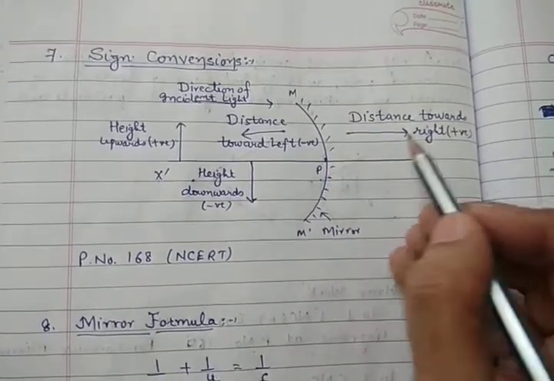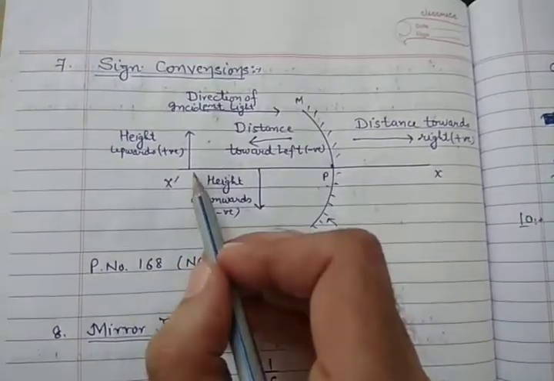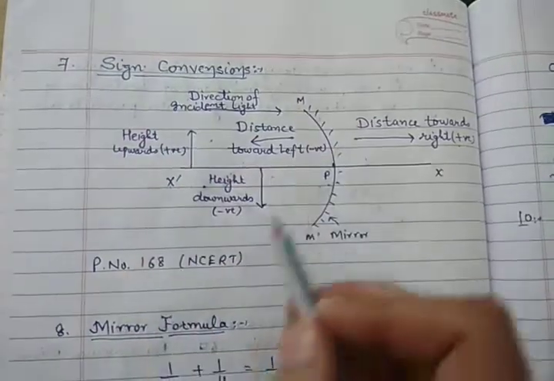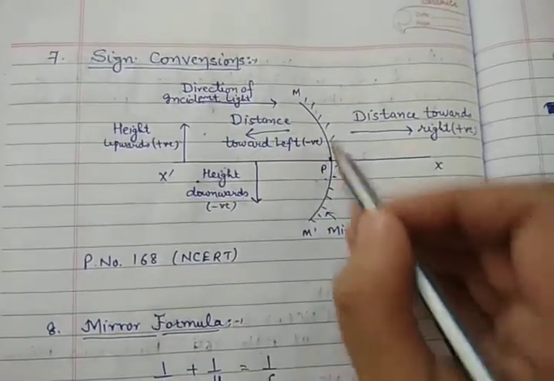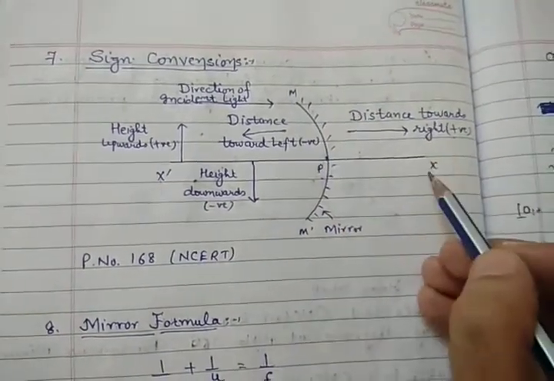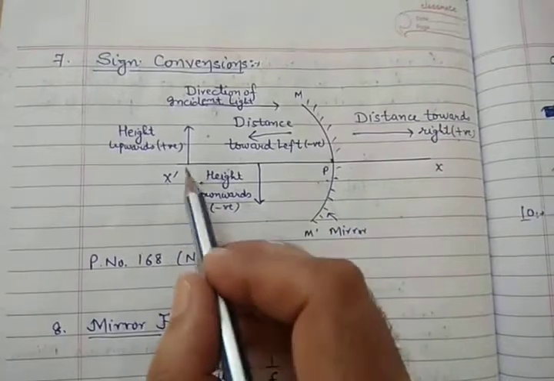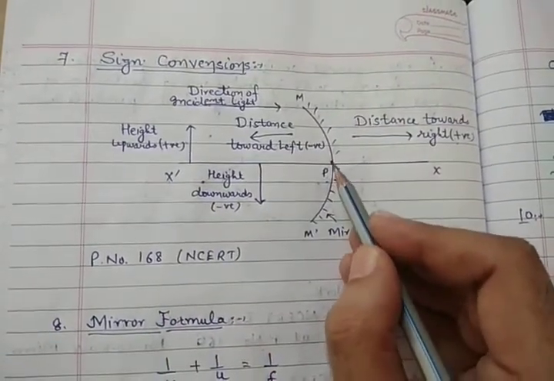So distance to the right hand side will be positive, to the left hand side will be negative, to the upper side will be positive, to the lower side will be negative. Same as that of a graph. Upper side positive y-axis, lower side negative y-axis. Right side positive x-axis, left side negative x-axis. And all the distances are to be measured from the pole. So pole is our origin.